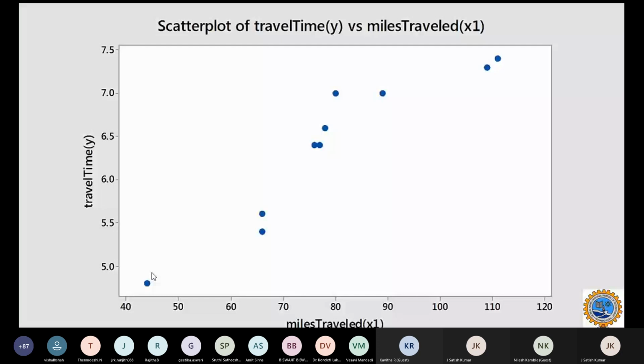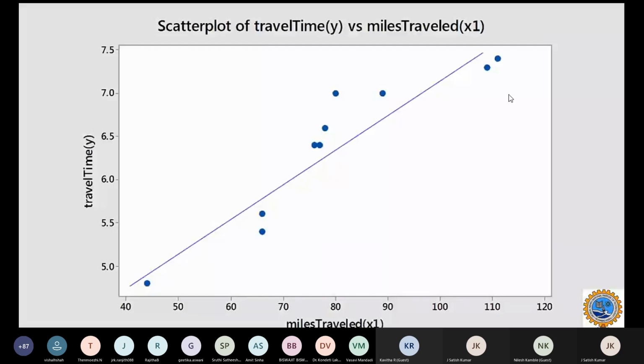You can see the scatter plot, and I plotted the miles traveled, the independent variable, on the x-axis, and the travel time, the dependent variable, on the y-axis. As I see this scatter plot, a strong relationship exists between the miles traveled and travel time. We studied in simple linear regression, when the scatter plot comes like this, how we can draw the simple linear regression, with only one parameter at a time.